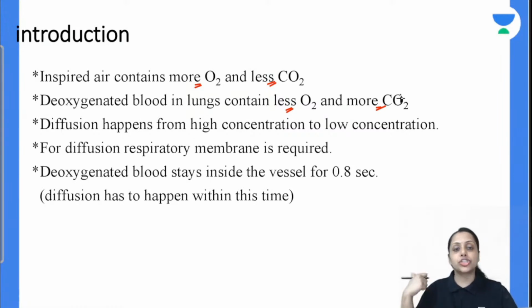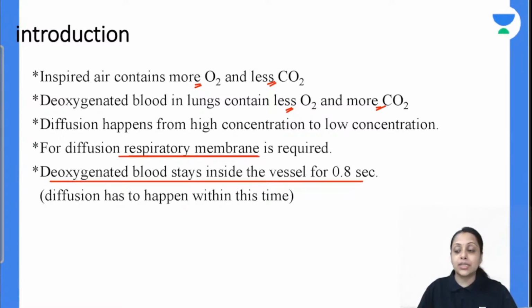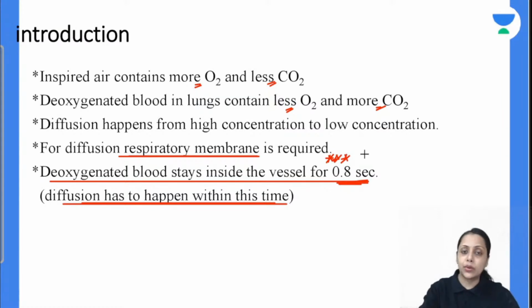Gases move from higher concentration to lower concentration via the process of diffusion, and this diffusion requires the respiratory membrane. Next important point: deoxygenated blood stays inside the vessel for 0.8 second, and in this 0.8 second the diffusion has to happen.